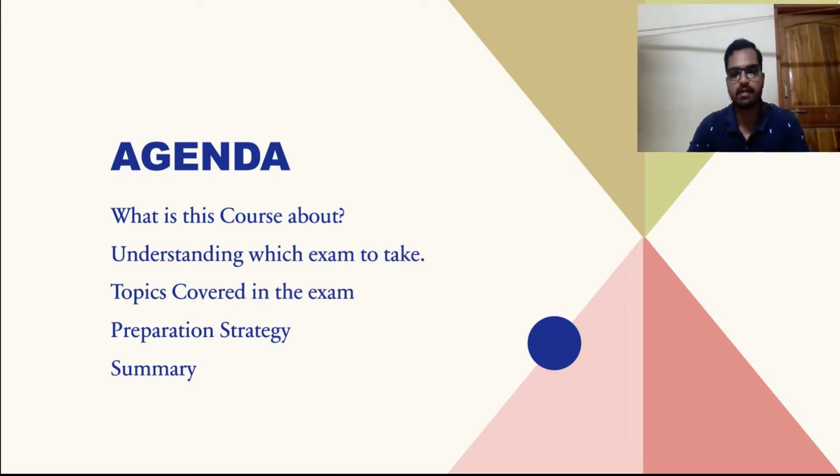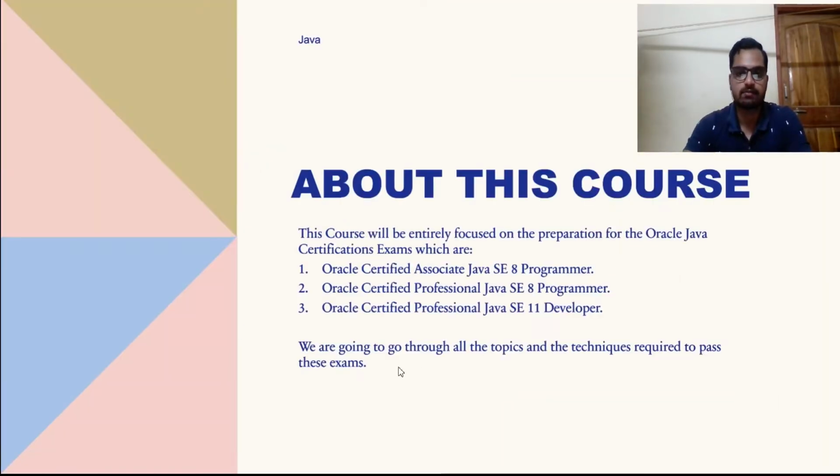So what is this course about? We're going to talk about that first. Then there are a lot of variations in this exam, a lot of variations in this Oracle certified Java programmer certification. We're going to see the variations. Then we're going to see the topics covered in the exam. Then we are going to see the preparation strategy, and then we're going to wrap it up in a summary or something like that. All right, let's move forward.